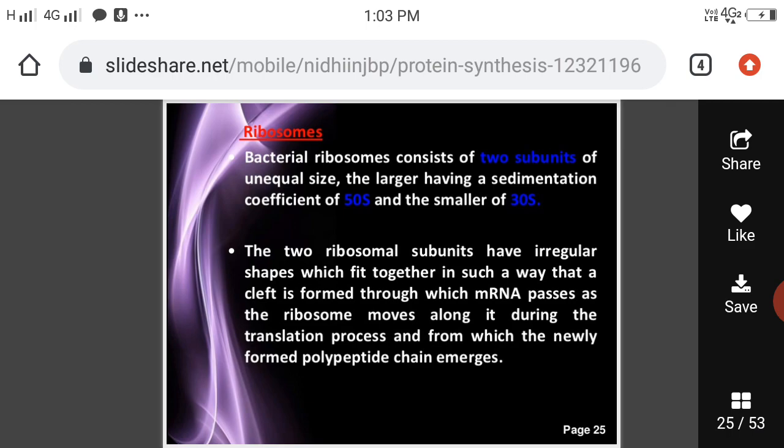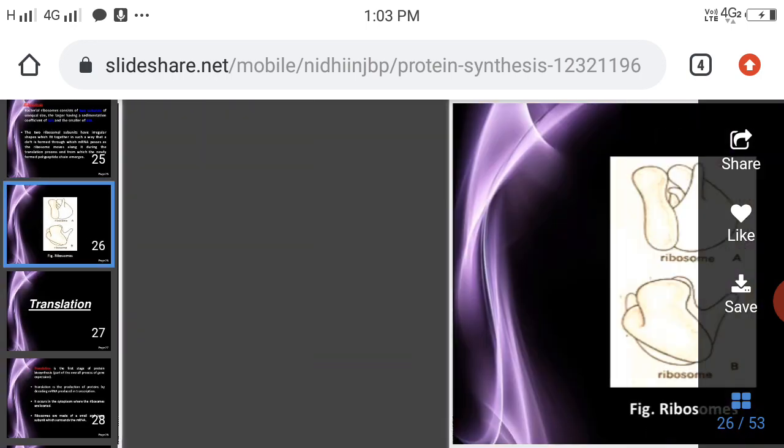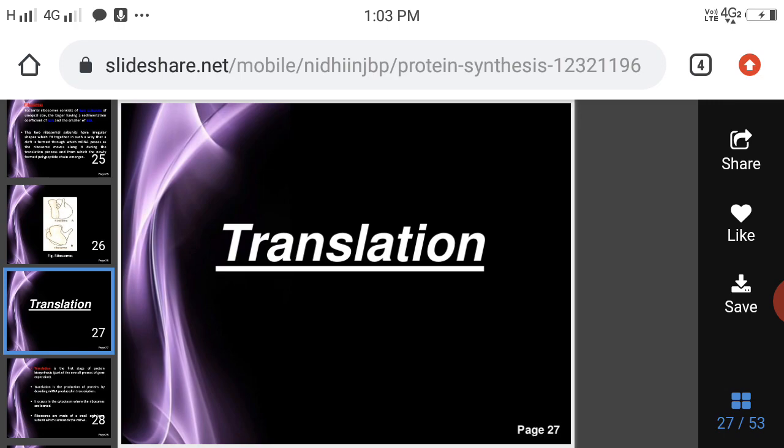Okay, see this first slide. First, what are the ribosomes? Bacterial ribosomes consist of two subunits of unequal size. You know very well, the larger subunit is 50S, the smaller subunit is 30S. Okay, and see this diagram. It's very clear. First one is the smaller subunit and second one is the larger subunit.